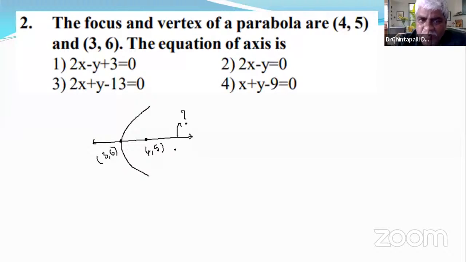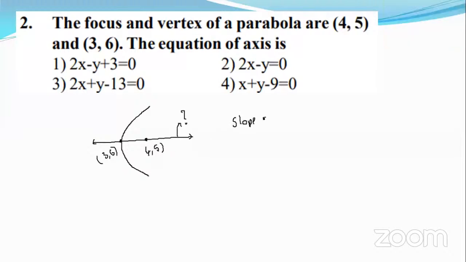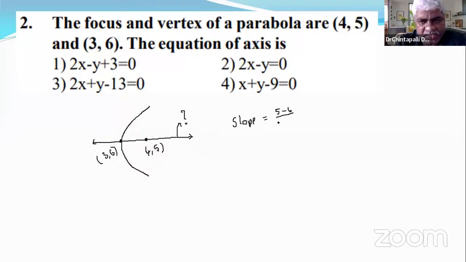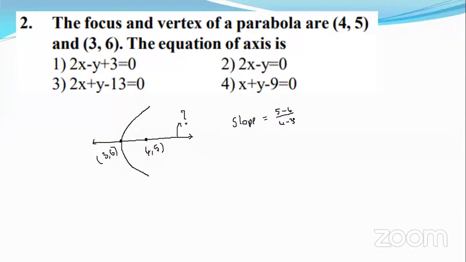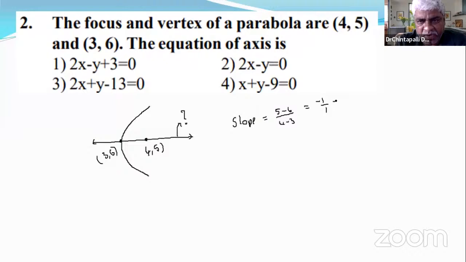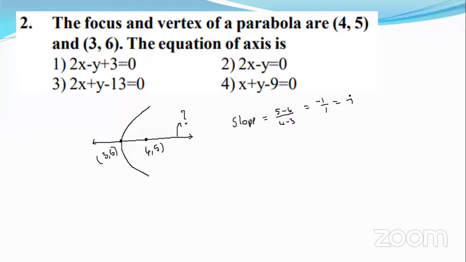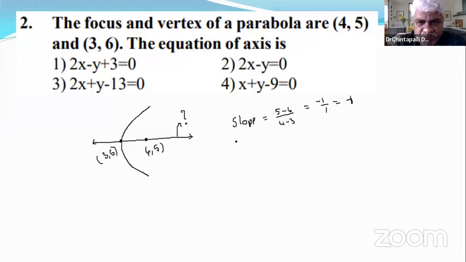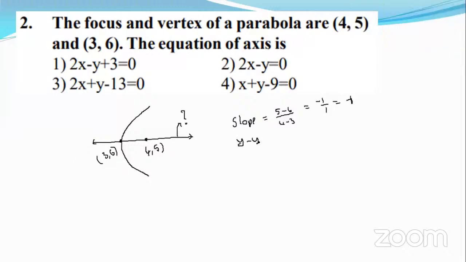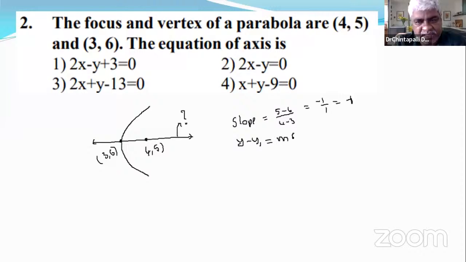You can find its slope. What is slope? (5 minus 6) by (4 minus 3), that is negative 1 by 1, which is negative 1. Take any of these two points. Choose any of the points and use this formula: y minus y1 equals m times (x minus x1).